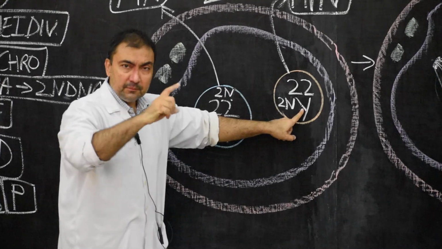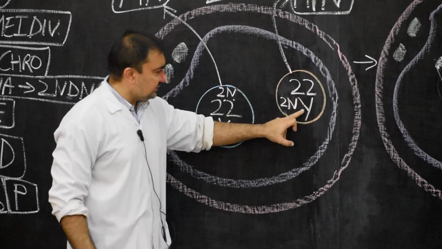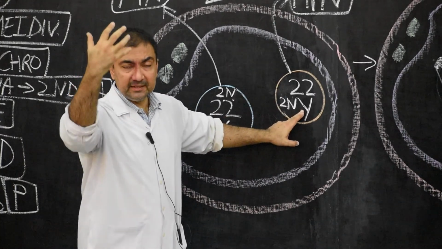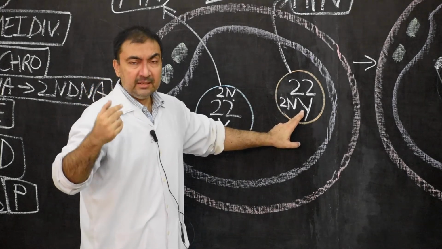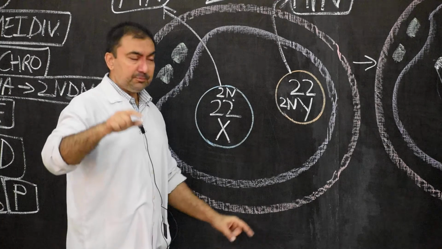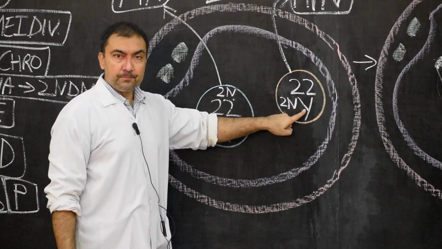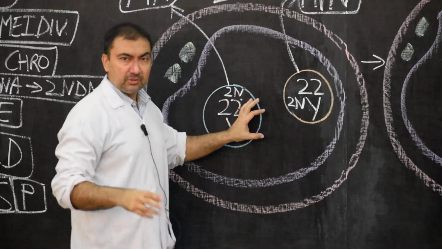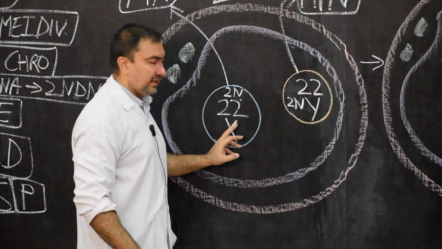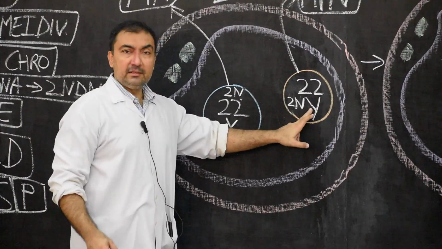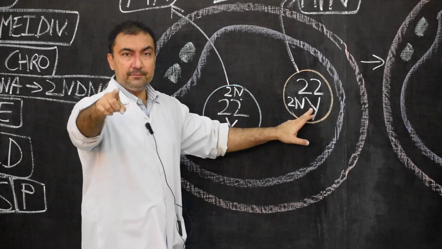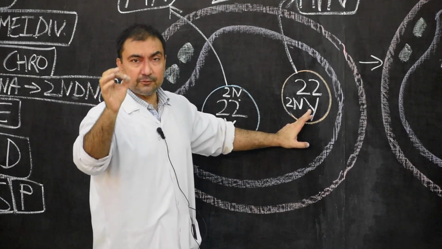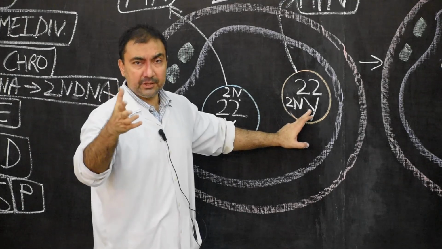And if this spermatozoon contains an X chromosome, we know that the spermatozoon may contain X or Y chromosome. We have seen this as a result of spermatogenesis, which we studied previously. So if this ovum is fertilized by this spermatozoon which carries the X chromosome, then the resulting zygote will contain diploid 46 chromosomes, out of which 44 will be autosomes, and it will carry 1 X and 1 more X chromosome. Then the resulting embryo will be a female child. This is known as determination of the sex of the embryo at this stage.